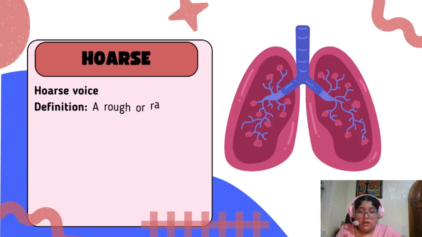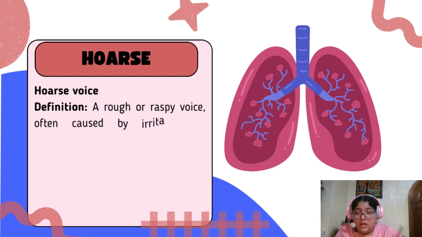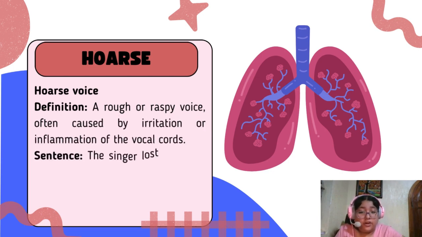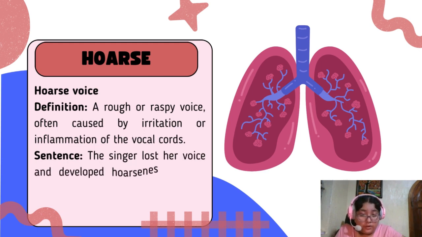Hoarse. Hoarse voice. Definition: a rough or raspy voice often caused by irritation or inflammation of the vocal cords. Example: the singer lost her voice and developed hoarseness after a bad cold.